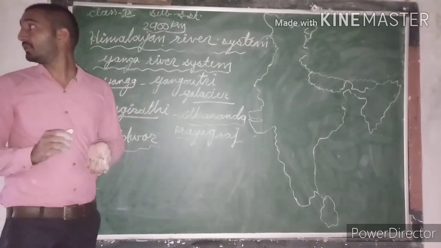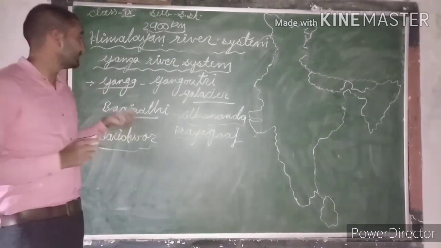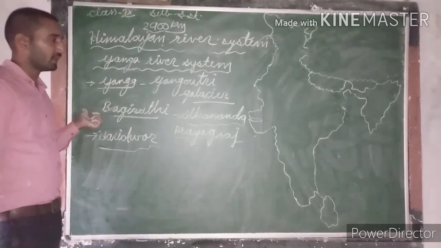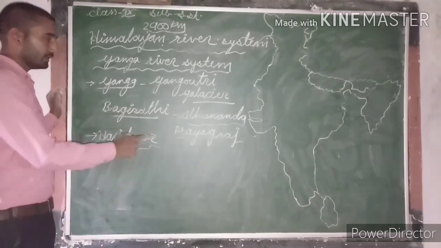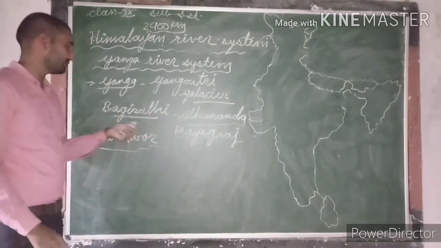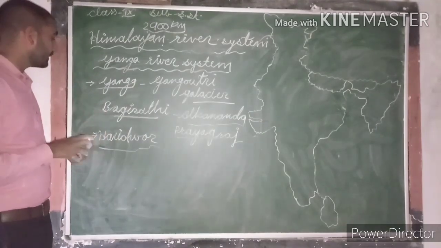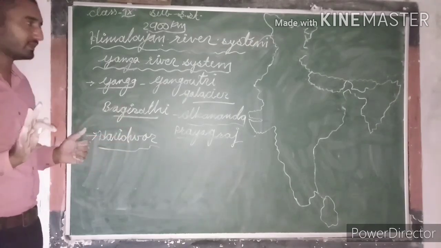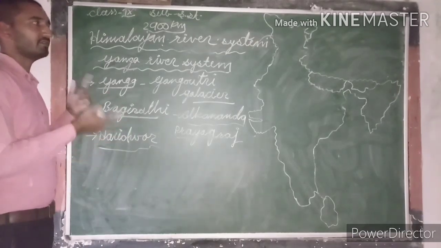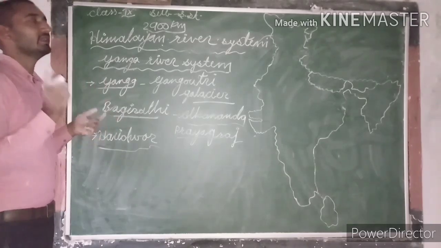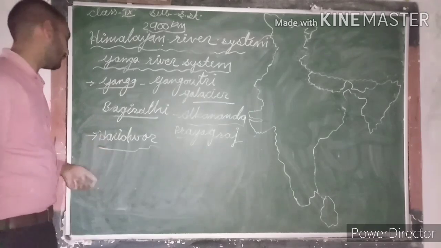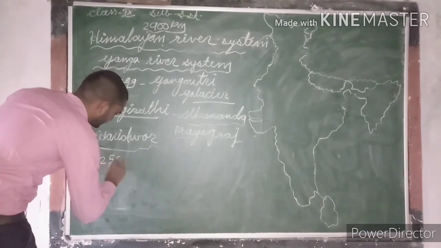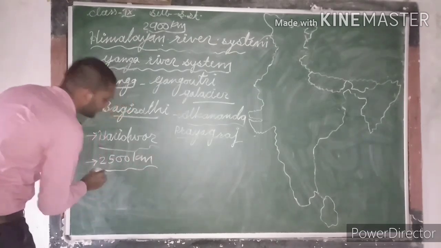At the time of origination, this river originates in the form of two streams, Bhagirathi and Alaknanda. Alaknanda merges with the Bhagirathi, and finally they both form the Ganga river, which emerges out of the mountains at Haridwar. Is that clear, guys? After Uttarakhand, this river flows in UP, then Jharkhand, Bihar and West Bengal. In this way, the Ganga river forms a total 2,500 kilometer drainage system in India.